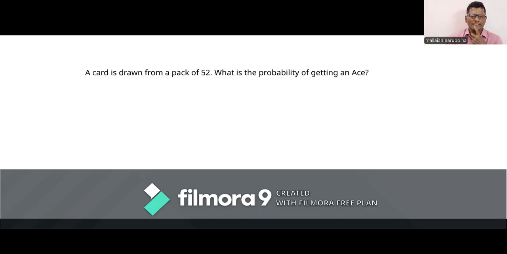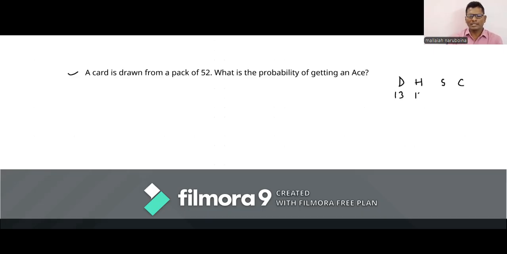See one question on the screen. A card is drawn from a pack of 52 cards. What is the probability of getting an ace? You know, we have 4 suits of cards: diamond, heart, spades, and clubs. We have 13 diamonds, 13 hearts, 13 spades, and 13 clubs.